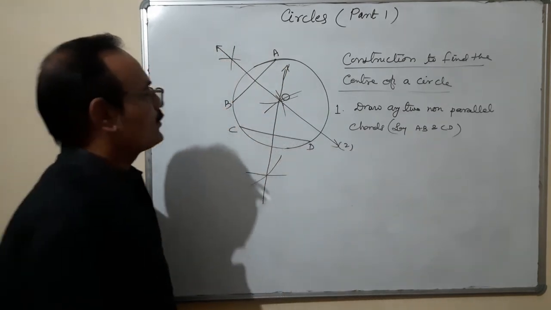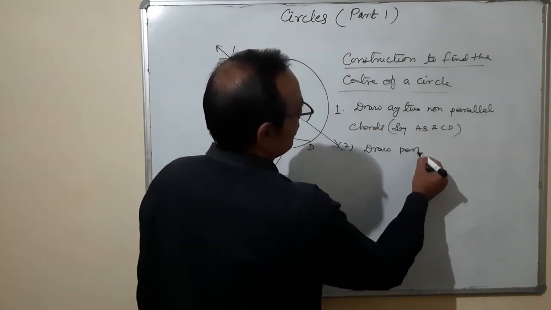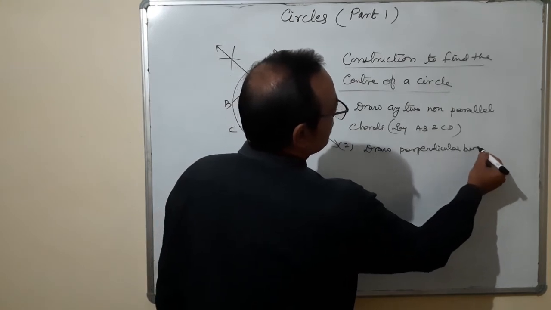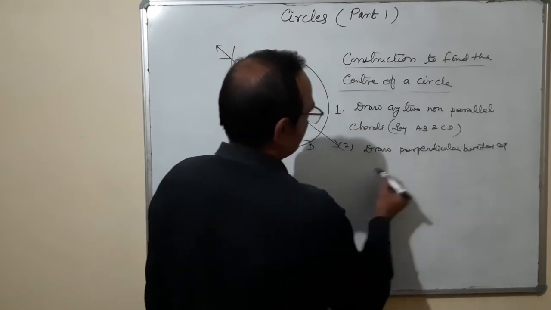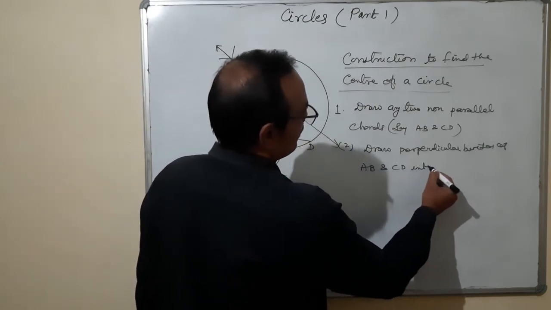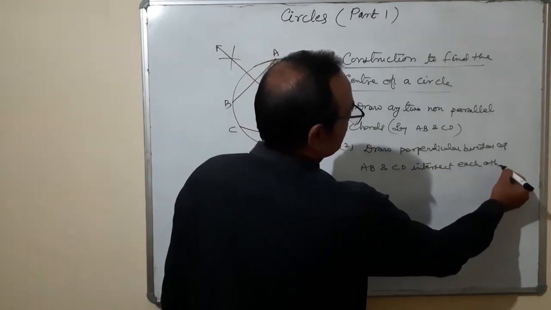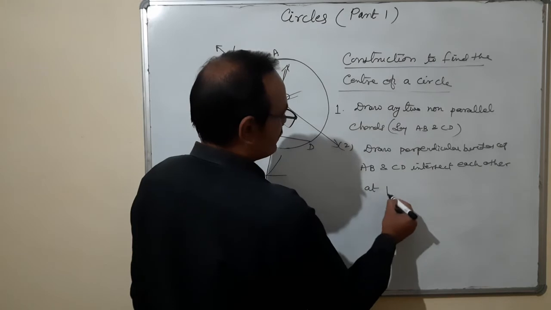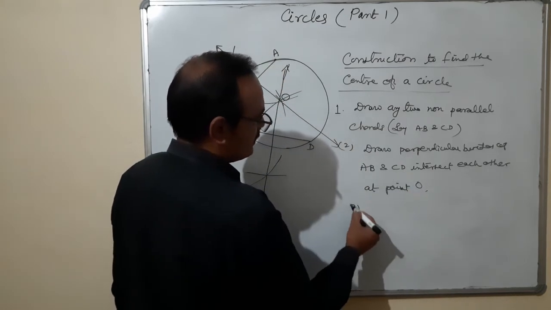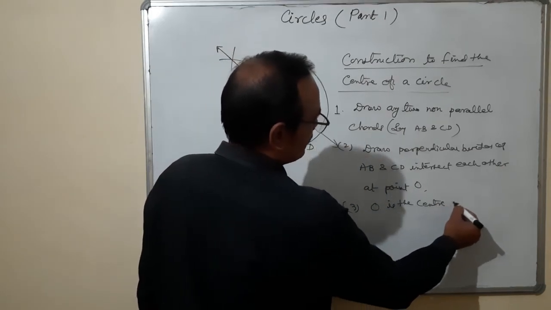Number two, draw the perpendicular bisectors of AB and CD intersecting each other at point O. And third, O is the center of the circle.